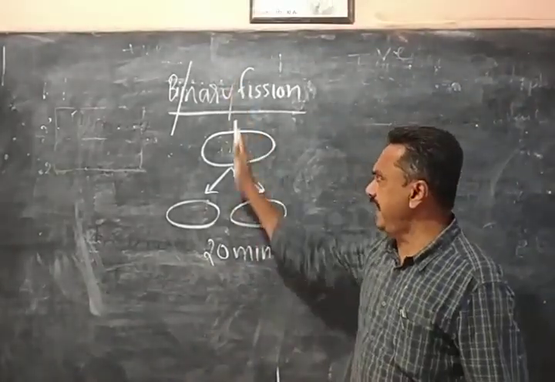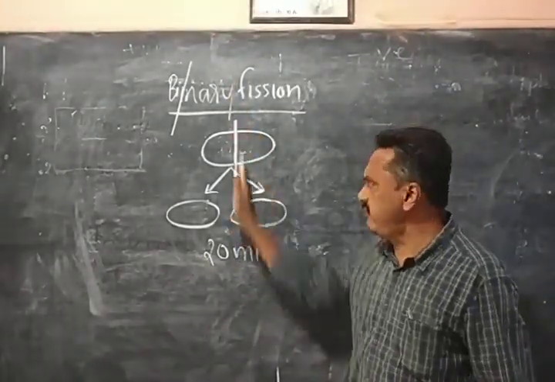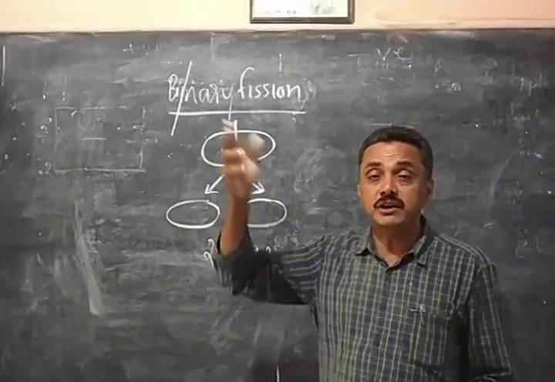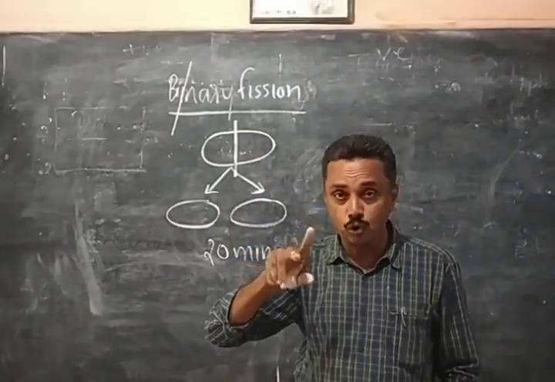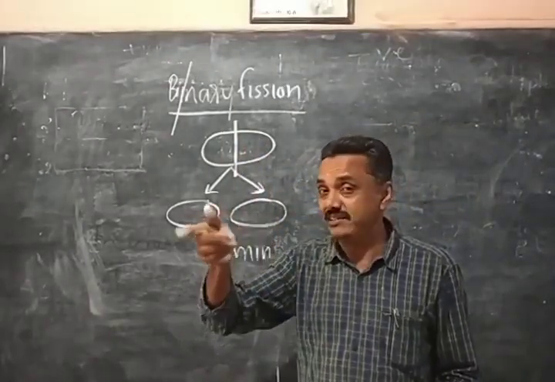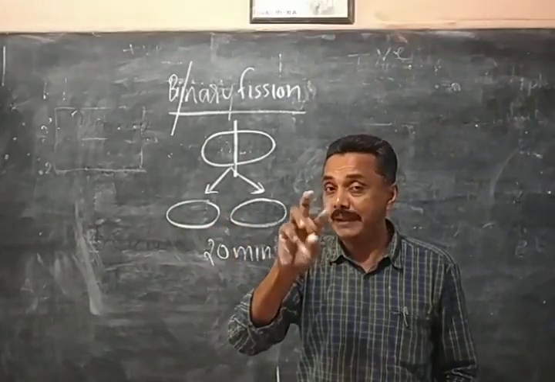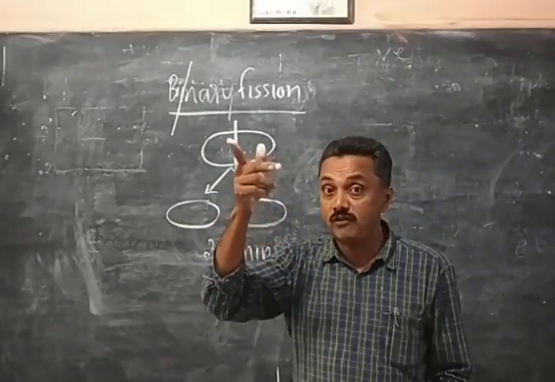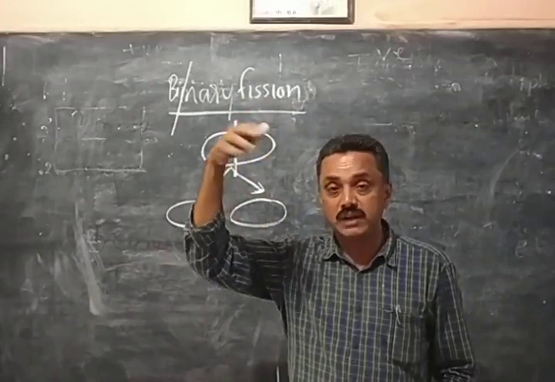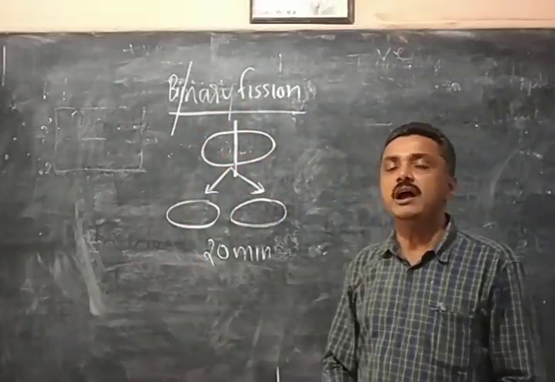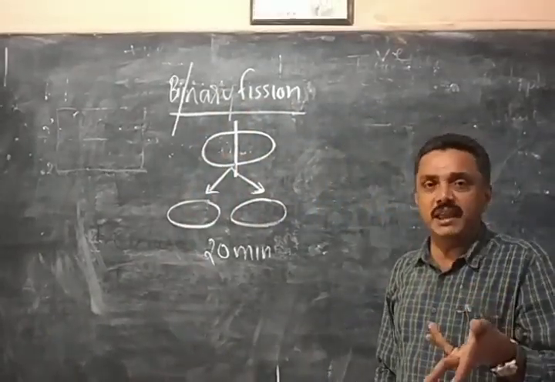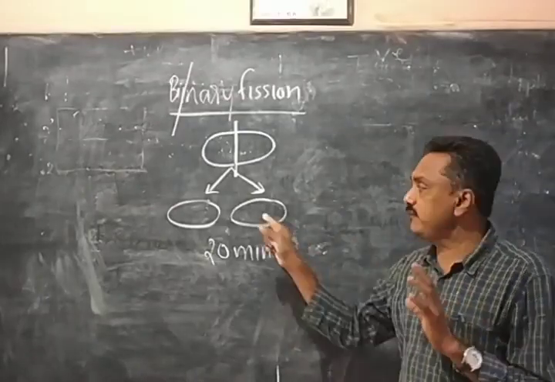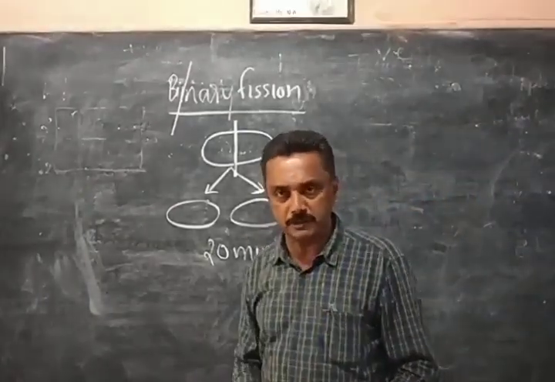In 20 minutes it will divide. So you can calculate: in 20 minutes 2, then 4, then 8. So in 1 hour it will become 8. So within 24 hours it will multiply very fast like that. So bacteria divide very fast, very simply by the process of binary fission, which is the normal method of reproduction.